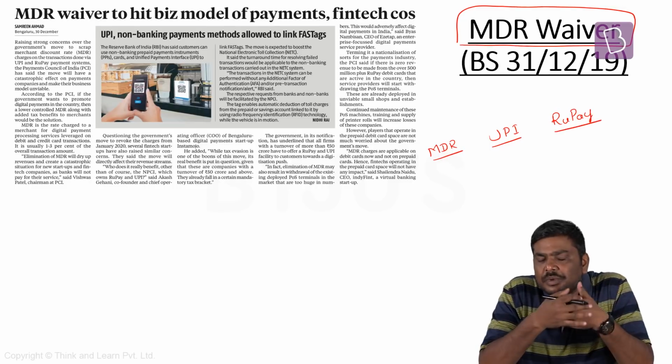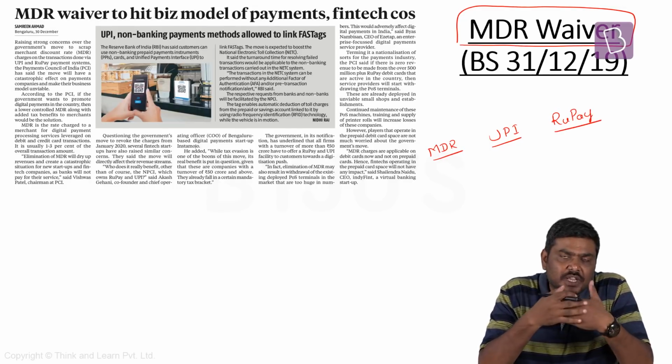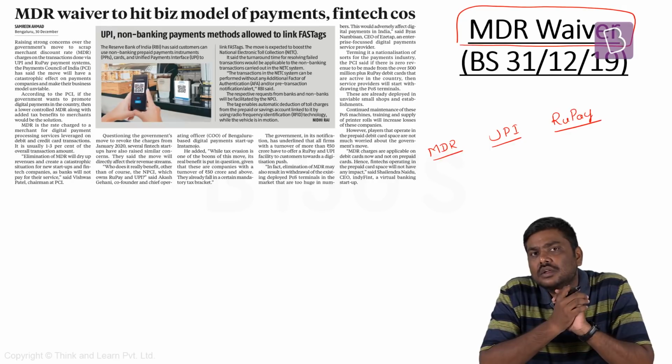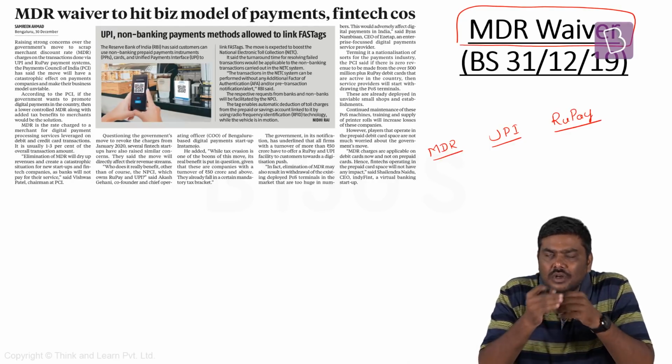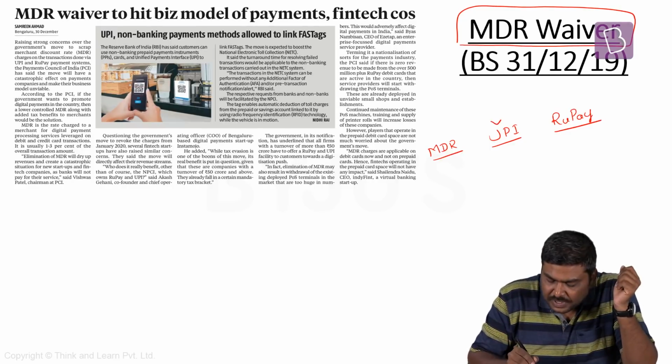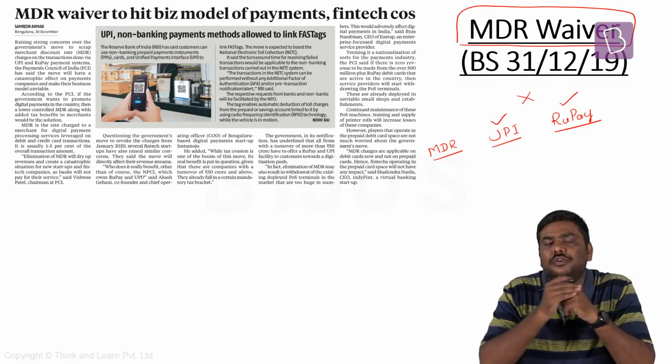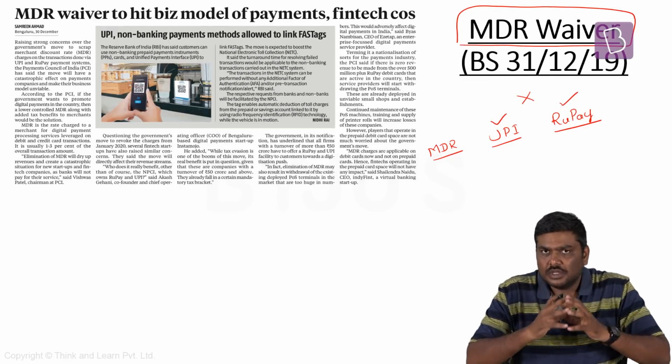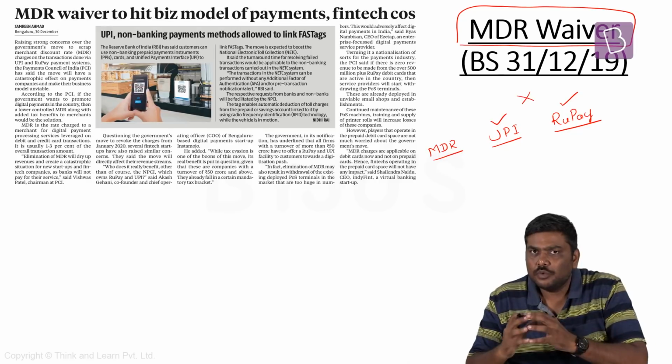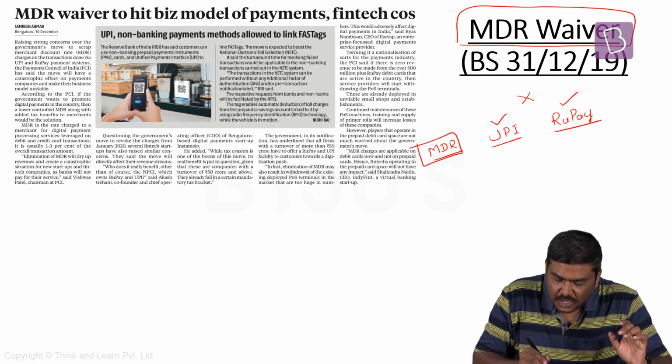Very recently, Government of India has announced that from January 2020, the MDR that is applicable on transactions involving UPI and RuPay will be waived off. Now, what is the concept of the RuPay, concept of UPI, and concept of MDR?